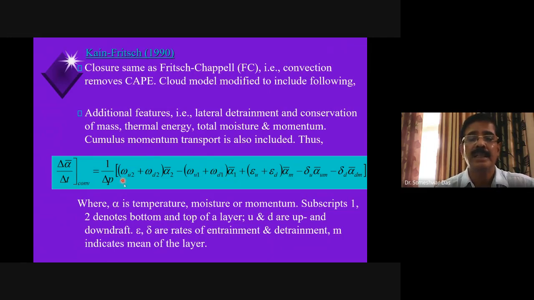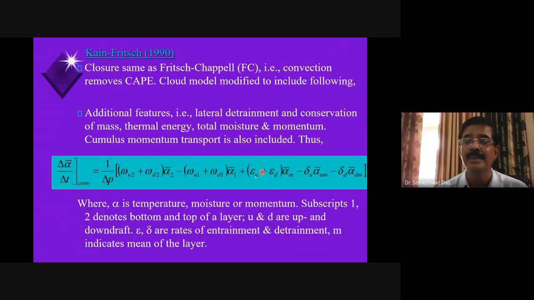So this term includes your updraft and downdraft effect in calculating the rate of change of that quantity because of the convection, plus epsilon u, the entrainment in the updraft. We discussed the entrainment process yesterday, plus the detrainment. D is actually used for both things, D for detrainment and D for downdraft.